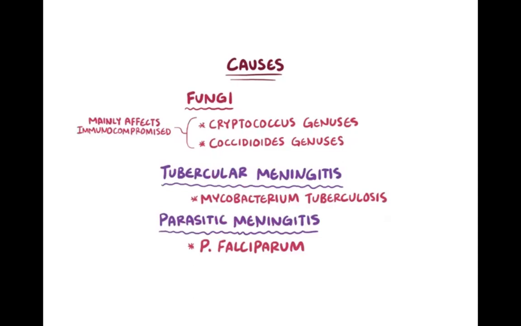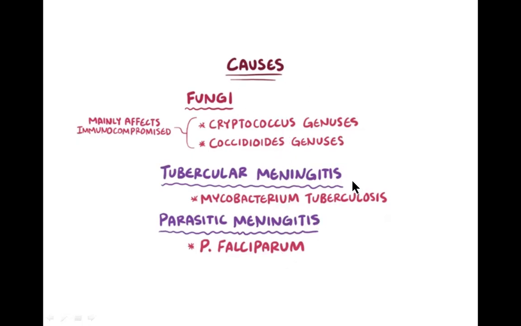Some of the fungi that may cause meningitis mainly infect when the body is immunocompromised. Okay, immunity is suppressed. Only in those conditions will these fungi attack the brain or the spinal cord, which causes meningitis. To name some of them, there are the Cryptococcus genus and Coccidioides genus. Then the other ones, like tubercular meningitis from Mycobacterium tuberculosis, and parasitic meningitis, usually P. falciparum, which is the main cause of malaria. These two are the fungi.